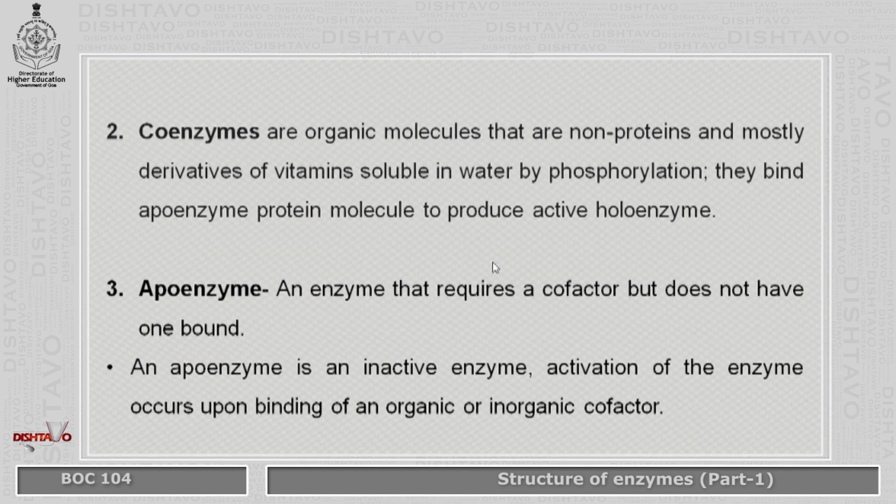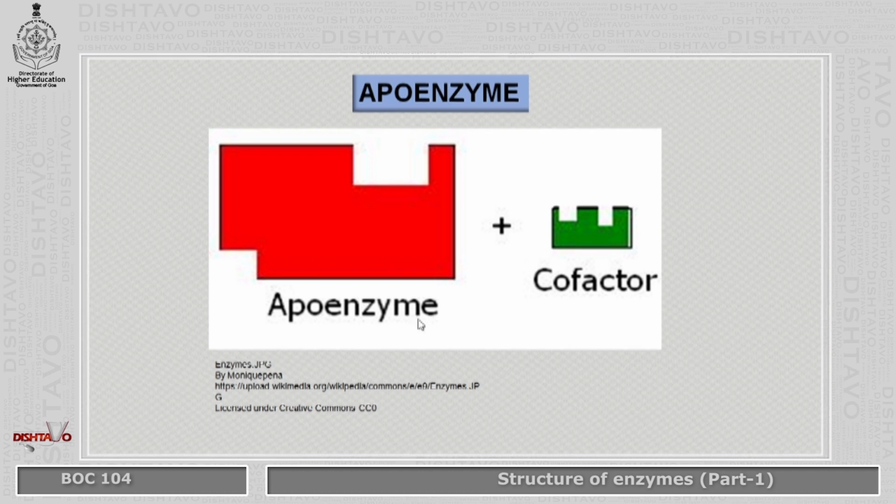Next, coenzymes are organic molecules that are non-proteins and mostly derivatives of vitamins, which are soluble in water by phosphorylation. They bind the apoenzyme protein molecule to produce active holoenzymes. Coming to the last one, the apoenzyme is an enzyme that requires a cofactor but does not have one bound. An apoenzyme is an inactive enzyme. Activation of the enzyme occurs only upon binding of this cofactor, which could be organic or inorganic. Without a cofactor, it is called an apoenzyme.